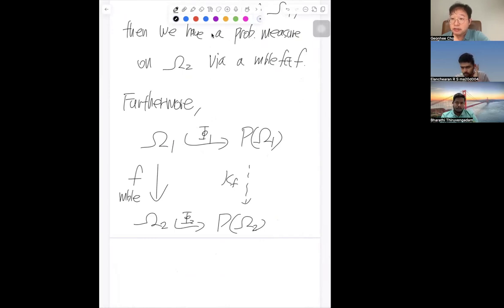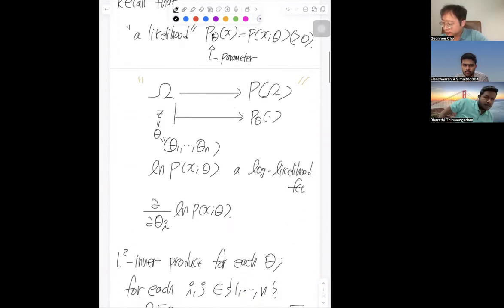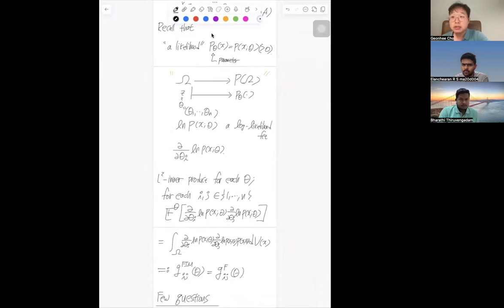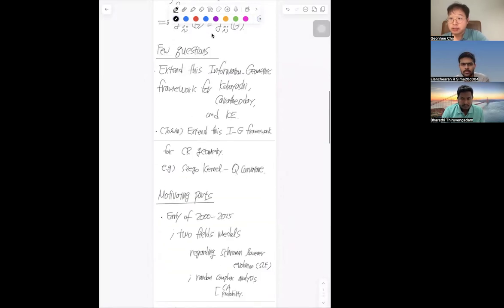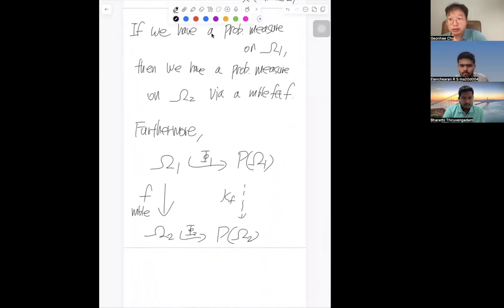How many Fisher information metrics are here? As long as we have a statistical model, for each P of omega, we have the Fisher information metric, right? For each bounded domain omega, we have the P of omega, and then we define the Fisher information metric. So now we have two bounded domains, omega 1 and omega 2, and we have P of omega 1 and P of omega 2.